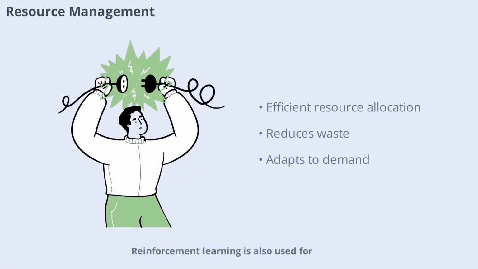Reinforcement learning is also used for resource management in areas like energy, logistics, and data centers. Algorithms learn to allocate resources efficiently, reducing waste and improving performance. For example, in data centers, reinforcement learning can optimize the use of servers to save energy and reduce costs. This ability to adapt to changing demands makes reinforcement learning a valuable tool for managing complex systems.